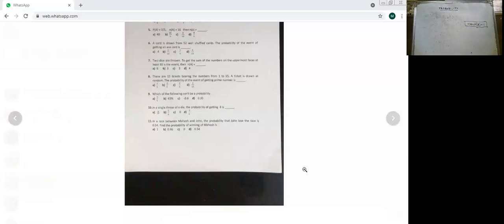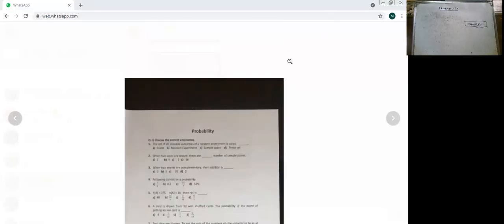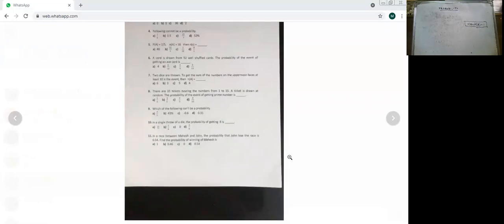If Mahesh wins, naturally John will lose. So they are called complementary events, right students? The probability that John loses the race is 0.54. Then the probability of Mahesh winning the race, little confusing.